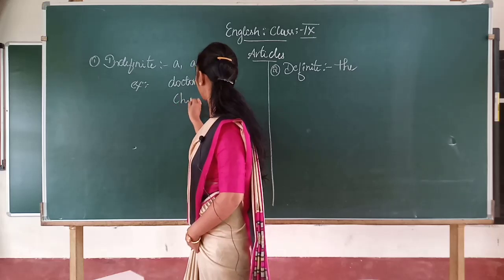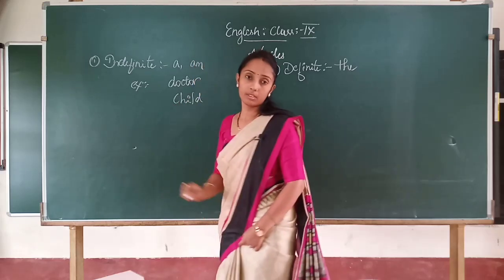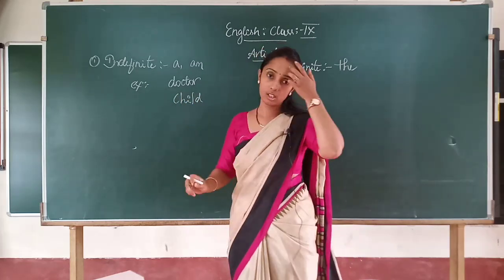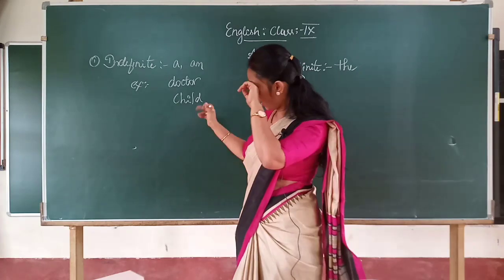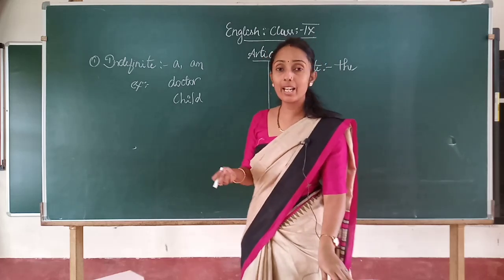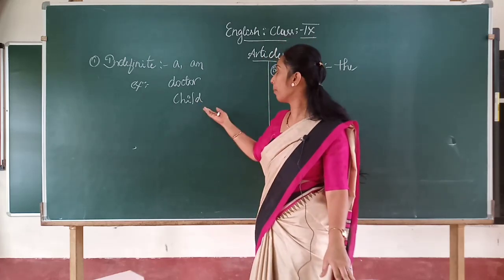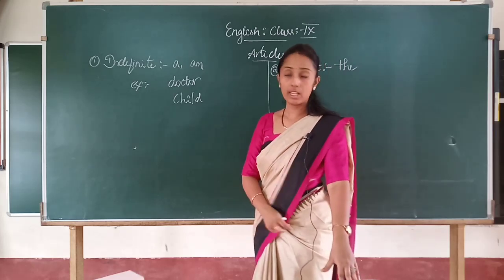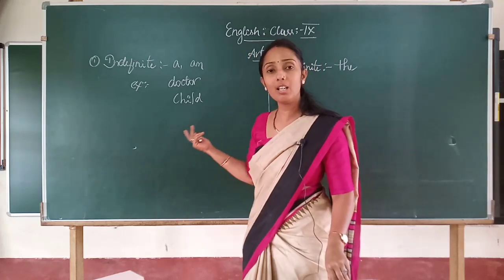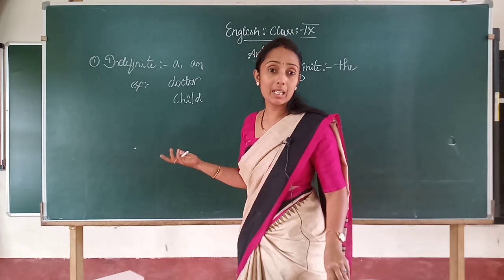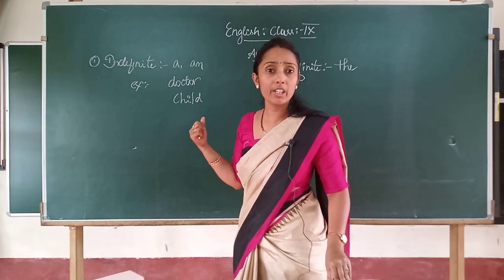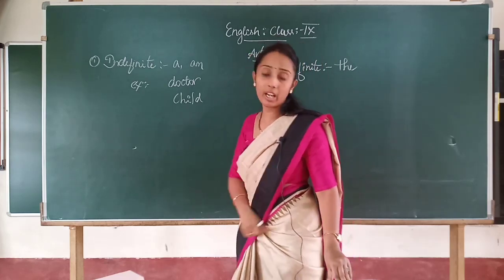Doctor, child. Clear? So I say a doctor, and a child is a common noun. Common noun in the sense we don't know exactly which doctor or which child we are referring to. A child may be a male or a female. The child may be he or she. A doctor may be a male or female, or he may be specialized in a specific field, or he may be a veterinary doctor, but we don't know which doctor we are referring to.